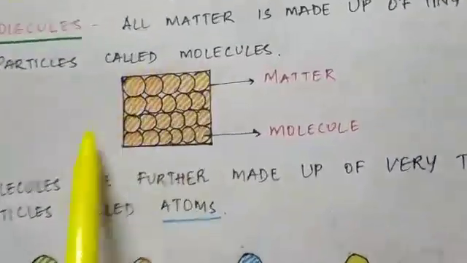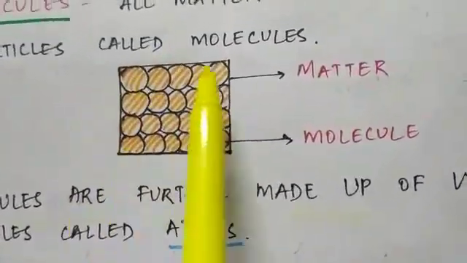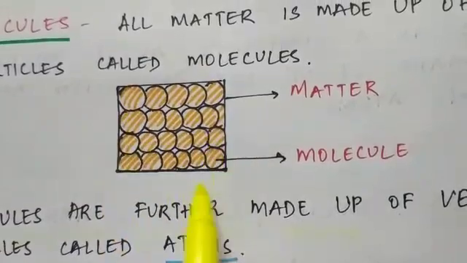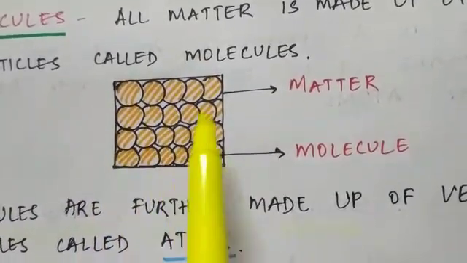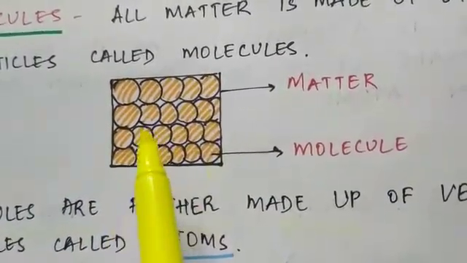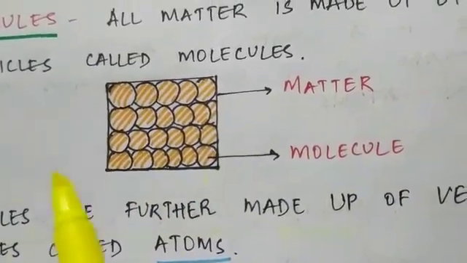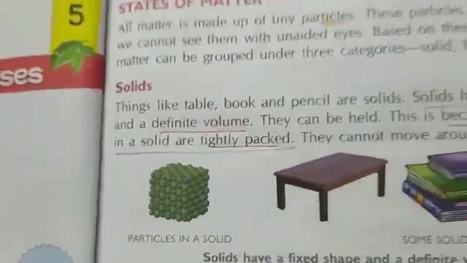Like here is an example I am giving. This is a matter, right, and these are the molecules, these are the particles. So a matter is made up of tiny molecules, and these molecules are not visible to us, we cannot see them.